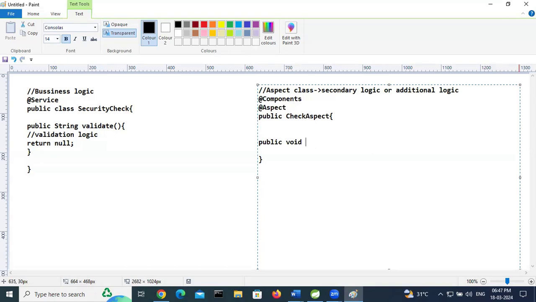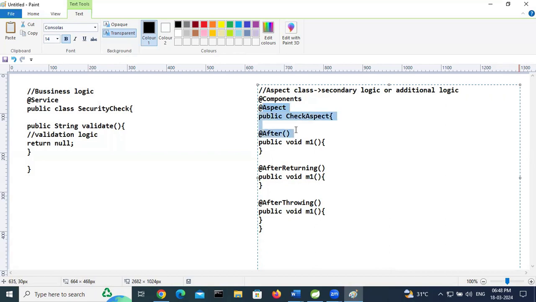Public void, suppose I will give m1. This is the one aspect class. I'm using @After, this is the after advice. This is the after returning advice. After throwing advice. So one aspect class is there, and in this class, three advisors are there.